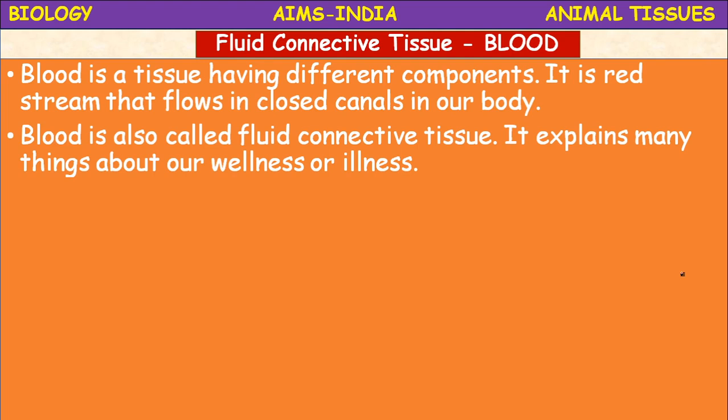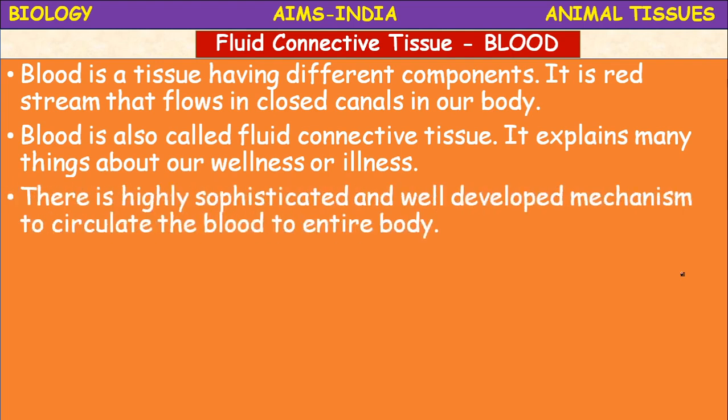There is a red stream that flows in closed canals called blood vessels. Think what it is. It is a red stream. It is nothing but the blood. The red stream that flows in the closed tubes in our body is blood, and it is also a type of connective tissue. The blood explains many things about us. The blood is a source of identity to identify our wellness or illness. It is very interesting to know about the blood current in our body, isn't it?